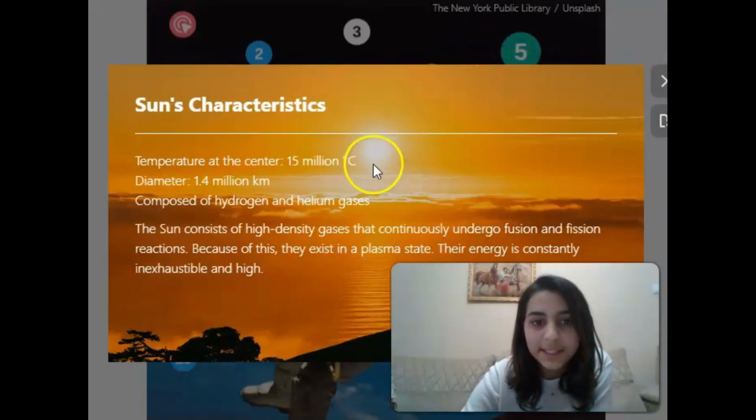Sun's characteristics: temperature at the center 50 million degrees, diameter 1.4 million kilometers, composed of hydrogen and helium gases. The sun consists of high-density gases that continuously undergo fusion and fission reactions. Because of this, they exist in a plasma state. Their energy is constantly inexhaustible and high.